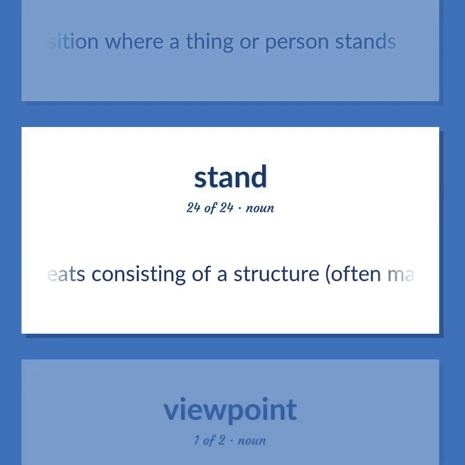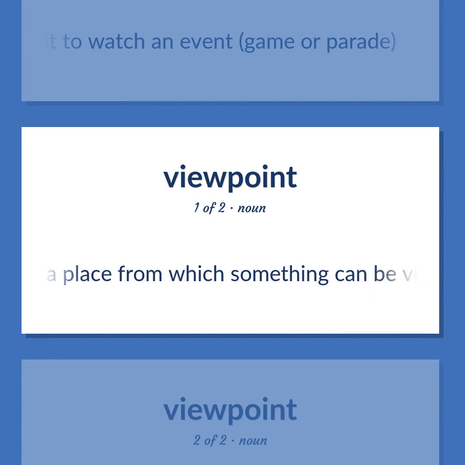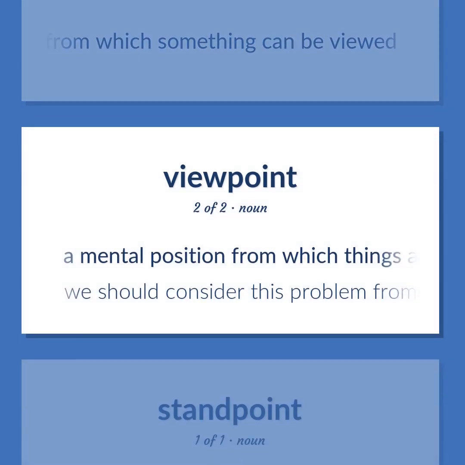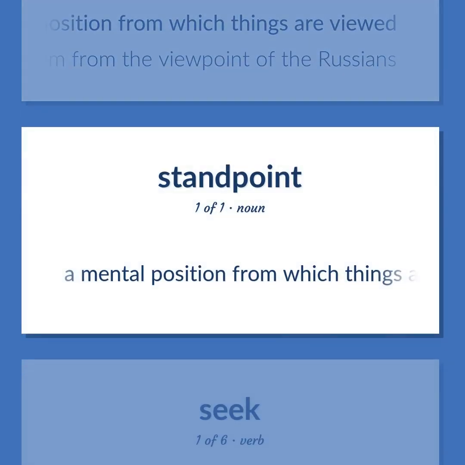Tiered seats consisting of a structure, often made of wood, where people can sit to watch an event, game or parade. A place from which something can be viewed. A mental position from which things are viewed. We should consider this problem from the viewpoint of the Russians. A mental position from which things are viewed.